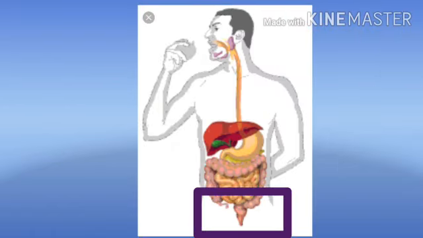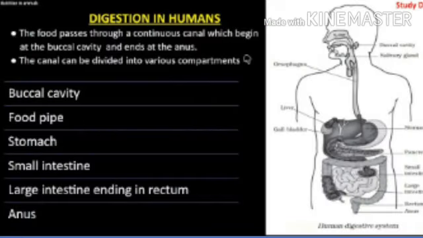We take in food through the mouth, digest and utilize it. The food passes through a continuous canal which begins at the buccal cavity and ends at the anus. The canal can be divided into 6 various compartments.